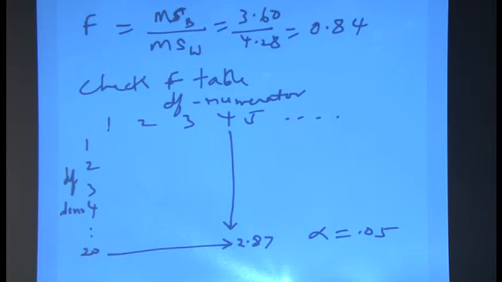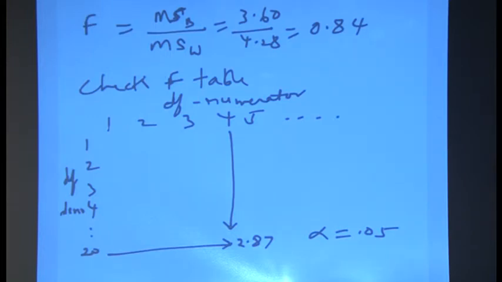What is the degrees of freedom for MSB? That is the numerator. And for the denominator degrees of freedom, that is MSW. What is the degrees of freedom for MSW? So, we go on the left side. This side is degrees of freedom for the denominator, MSW.